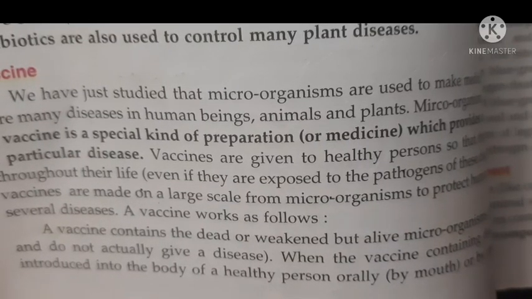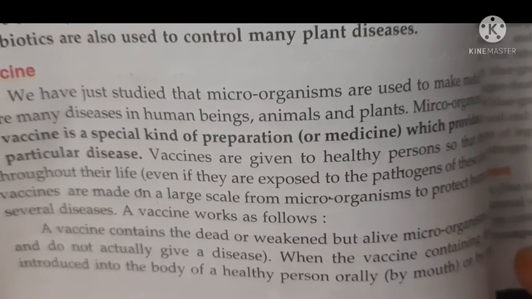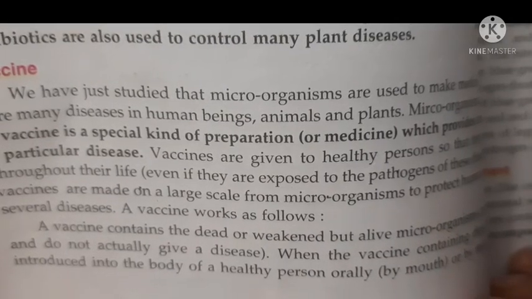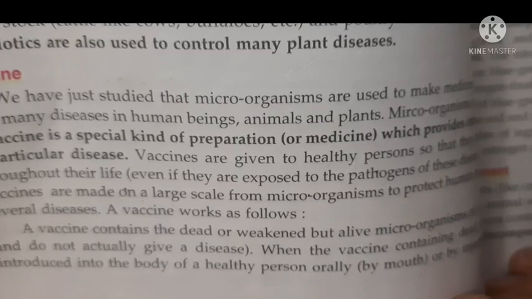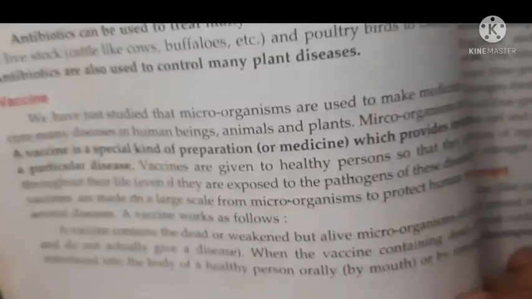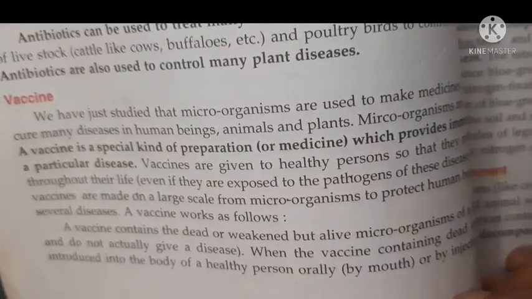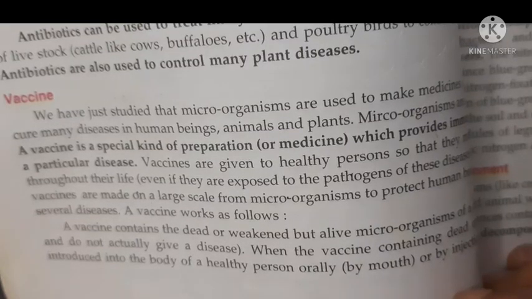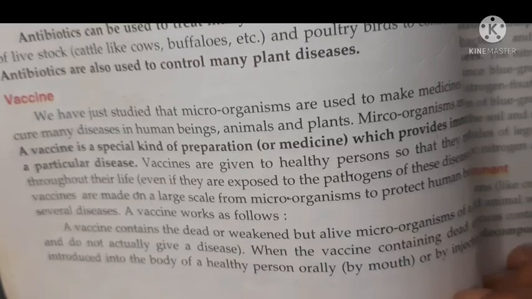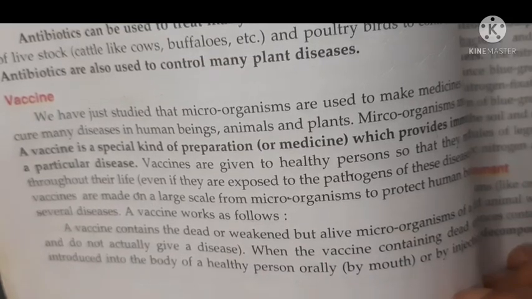A vaccine contains a dead or a weakened microorganism, a dead or weakened pathogen, and that is injected in the body to produce the antibodies against that microorganism.